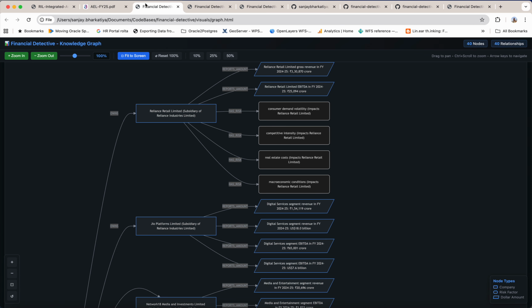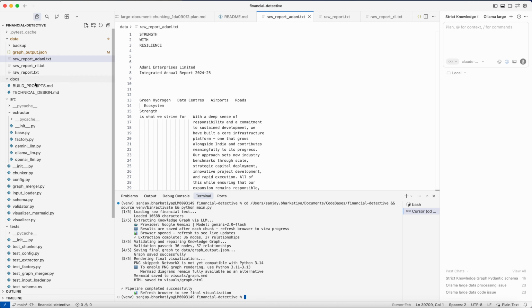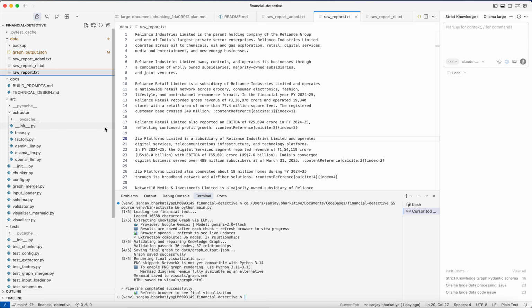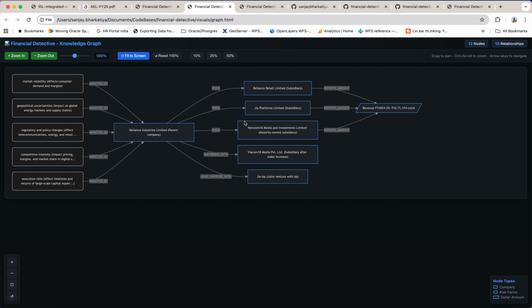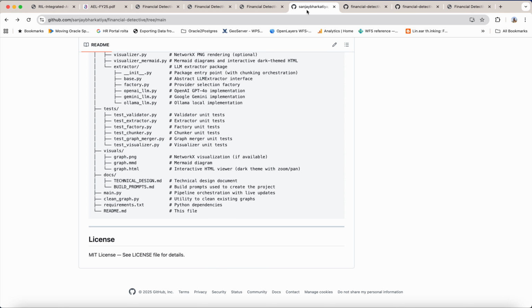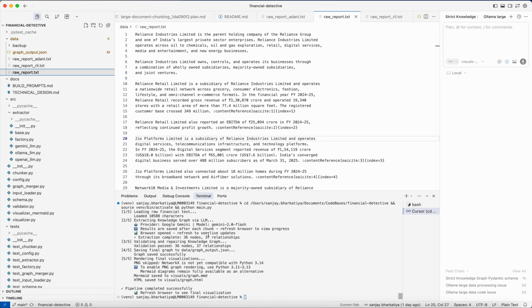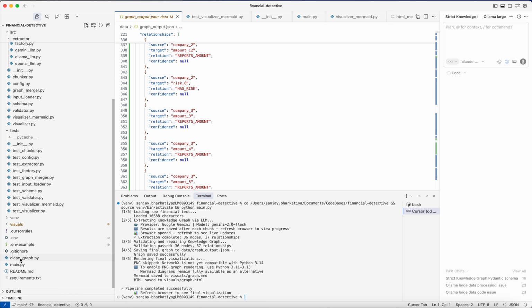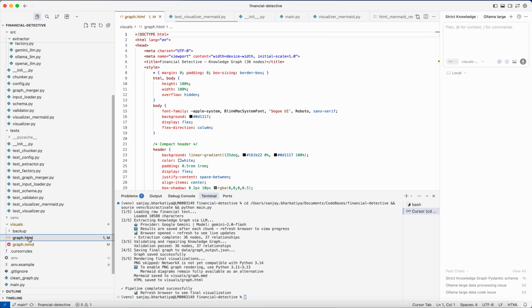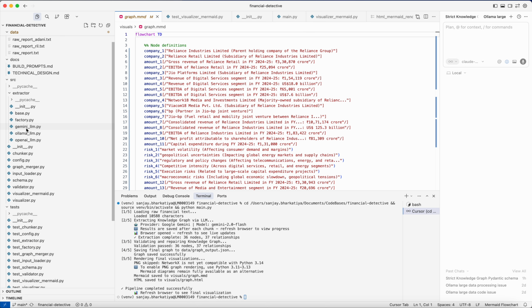I also used Qwen for the same financial text, and Qwen generated this output. Qwen takes a little bit of time, 10-15 minutes, to generate this, and it generates this graph after running. Right, so that's all. It has the output JSON, and the visual folder has all kinds of visualization HTML and Mermaid files available.